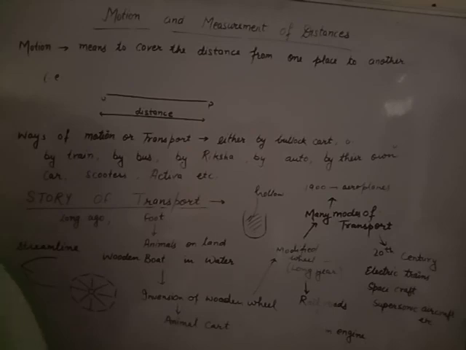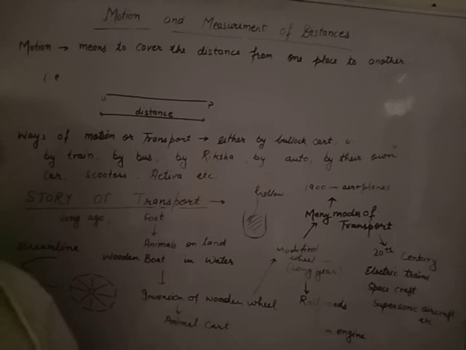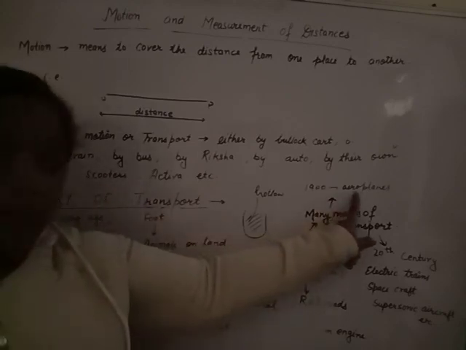Later on came other transport, that is automobiles, cars, trucks, buses, all in the 19th century, and ships, motors, etc. In the early 1900s we saw the development of aeroplanes.